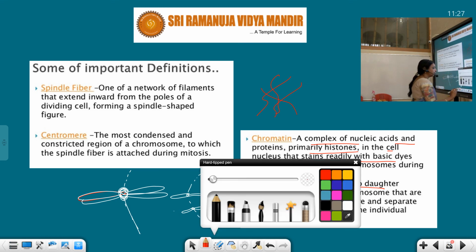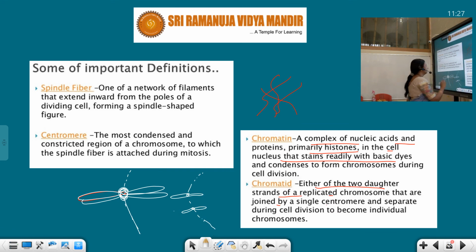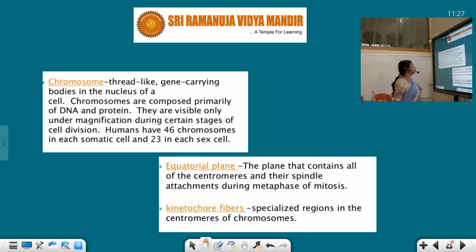And chromatids means, these are chromatids. That means this is one and this is one. So in a condensed, replicated chromosome, the two strands, each one of these is called a chromatid, joined by a single centromere and separating during cell division. Now, chromosome. Chromosomes are thread-like gene-carrying bodies in the nucleus. We know chromosomes are composed primarily of DNA and protein. They are visible only under magnification during certain stages of cell division that we explained.